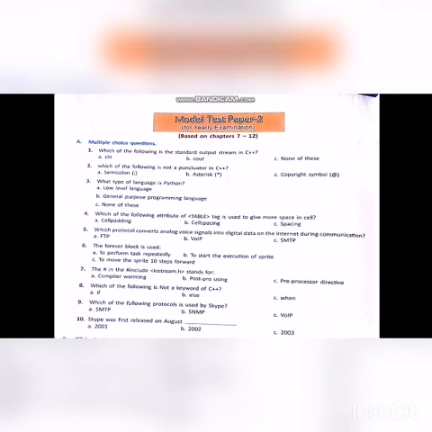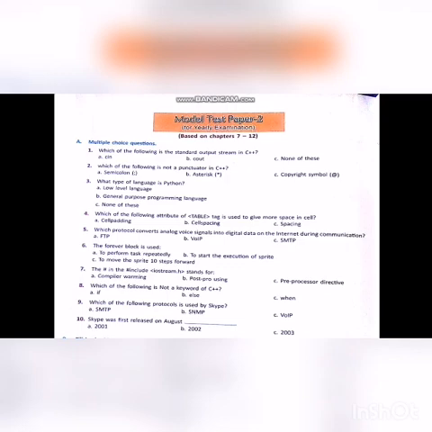Multiple choice questions. First one, which of the following is the standard output stream in C++? For this, the answer is B option, cout. Second one, which of the following is not a punctuator in C++? For this, the answer is C, copyright symbol. Third one, what type of language is Python?